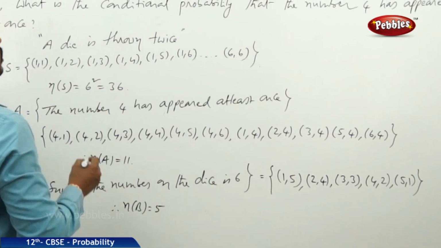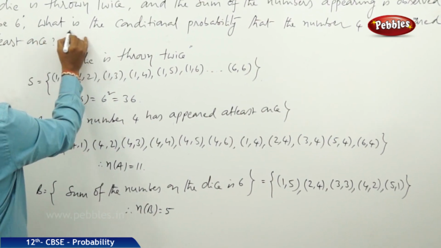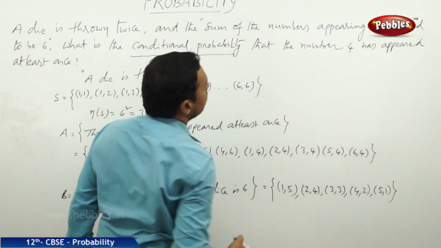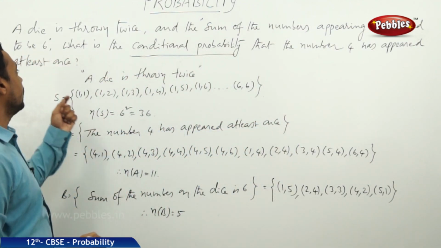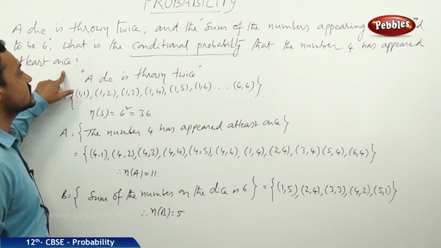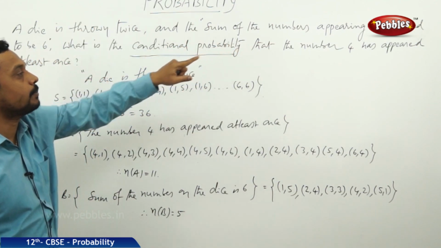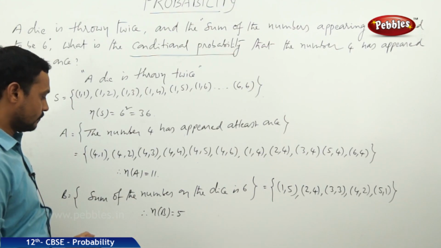Now, but what is the question here? Find the conditional probability that the number 4 has appeared at least once when the sum of the two numbers appearing is observed to be 6.